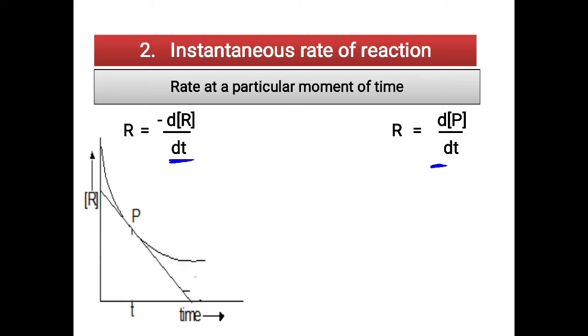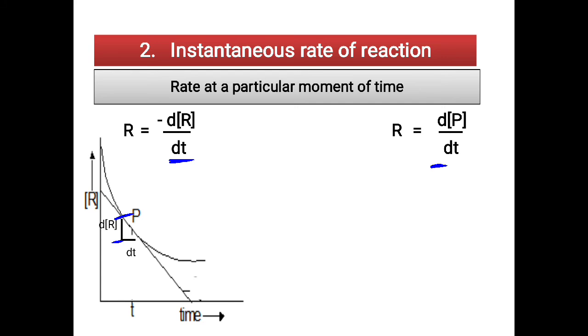In the case of the reactant, you know the concentration of the reactant is decreasing, so you get a curve going downward. Now draw a tangent there. That tangent is used to measure the slope. When you draw a tangent, it goes like a straight line. Now take the slope of it. I take one line on the y-axis and the other on the x-axis. The y-axis is the change in the concentration of the reactant, and on the x-axis we have the change in time, delta t, dt.